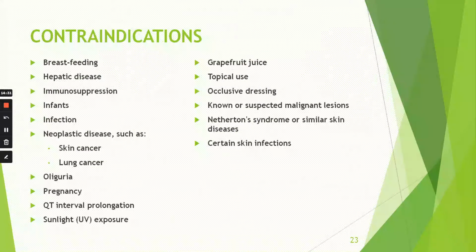Okay. Contraindications include breastfeeding, very important. Hepatic disease, immunosuppression. Immunosuppression is also very important because it is itself an immunosuppressant. Infants, infection, neoplastic disease, that is skin cancer, lung cancer, oliguria, pregnancy, QT interval prolongation. This is also very important. Sunlight exposure, grapefruit juice, topical use with occlusive dressing, known or suspected malignant lesions, and other skin infections.